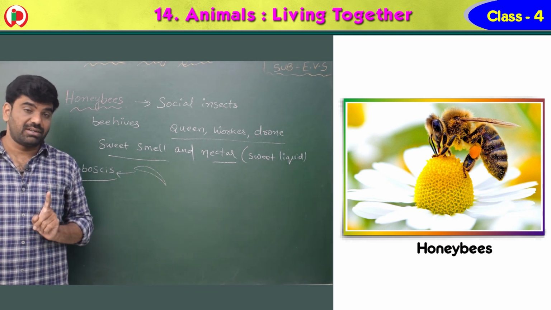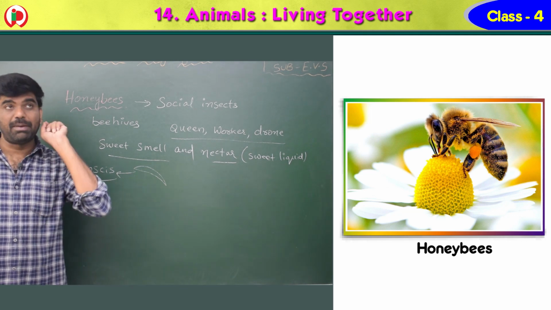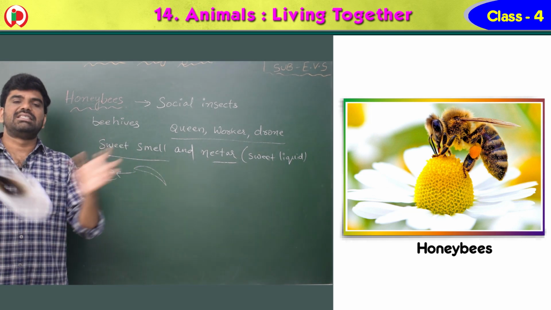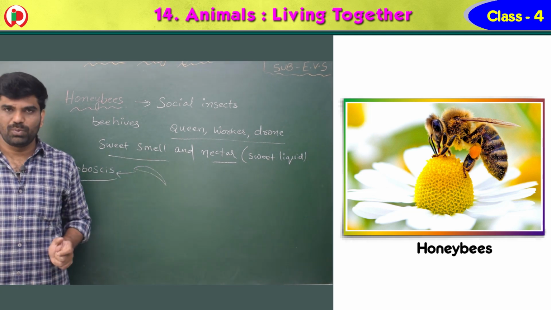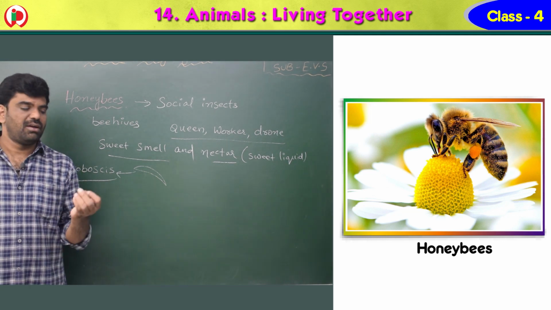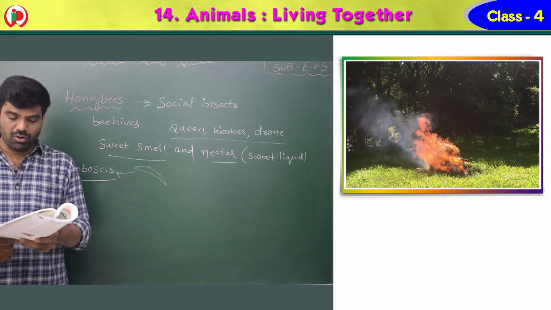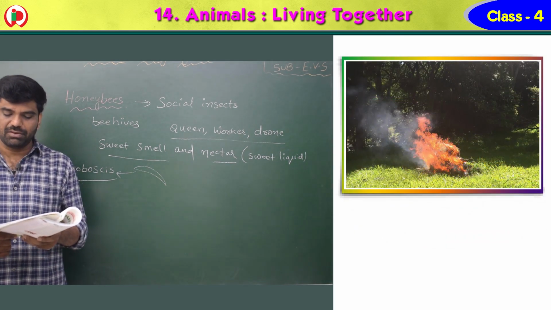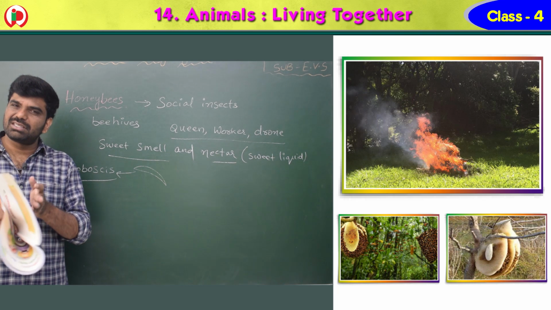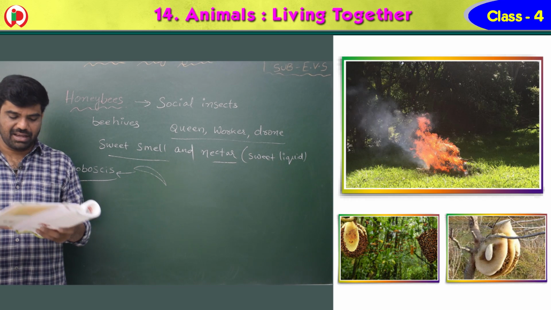Honey is collected safely from the beehive by burning fire under it. Don't try to touch the beehive, children. If you try to touch it, or throw a stone, all the honeybees will disperse and come and attack you. Yes or no? So if we want to collect honey from the beehive, usually people keep fire under it. The smoke and heat of the fire force the bees to leave the hive. Once they fly away, honey is collected.